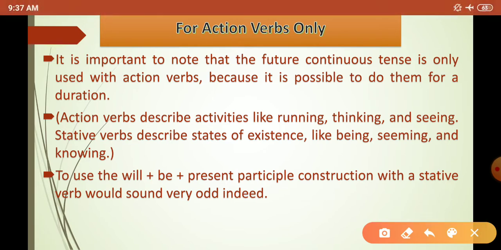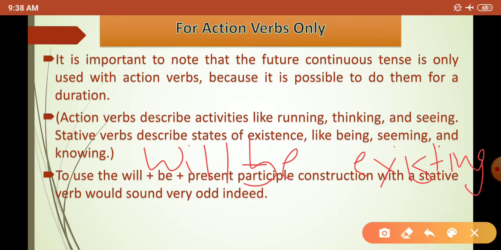To use the will be plus present participle construction with a stative verb would sound very odd indeed. If you said will be existing, this is going to sound odd. Why? Because exist is not an action verb, so you cannot use it in the future continuous. You will have to use it only in the simple future.